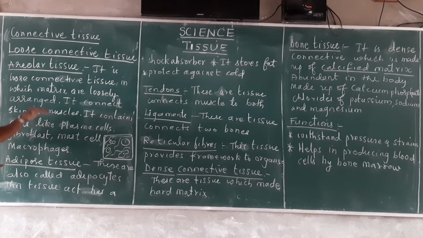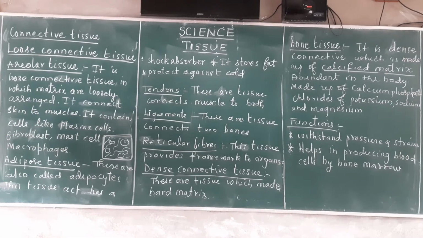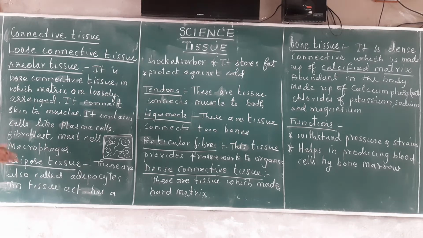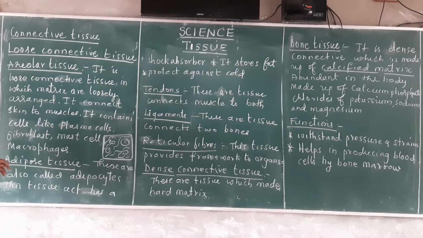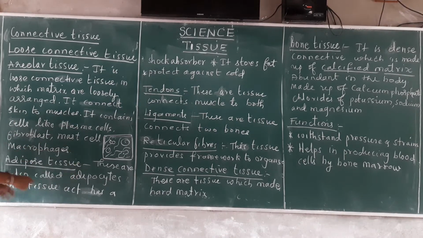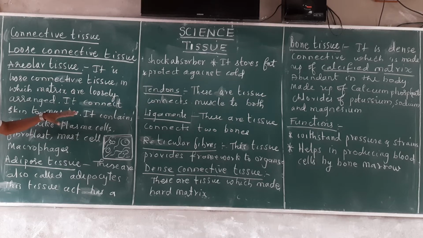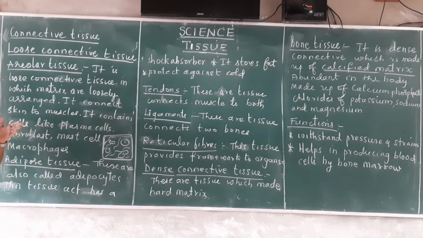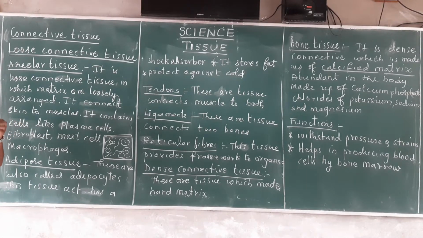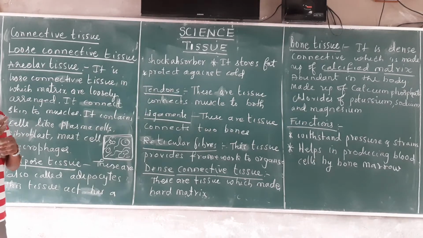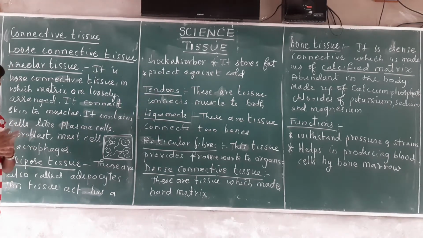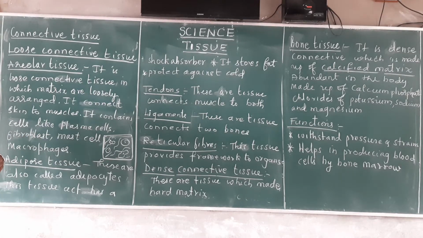Especially, areolar tissue is present in between the skin and the muscles, and it becomes a barrier for materials to enter inside the body. Here the major function is protection. It protects our body from injuries, and it identifies foreign material and takes care of it.